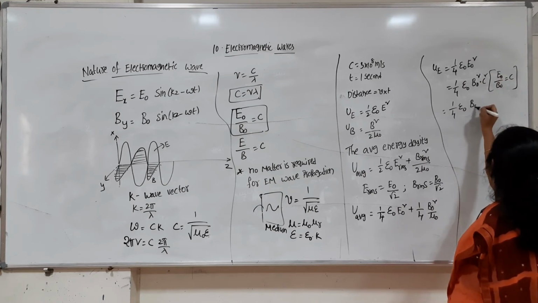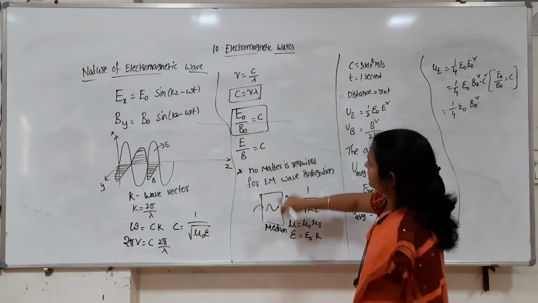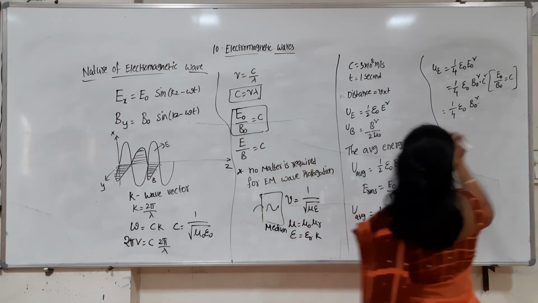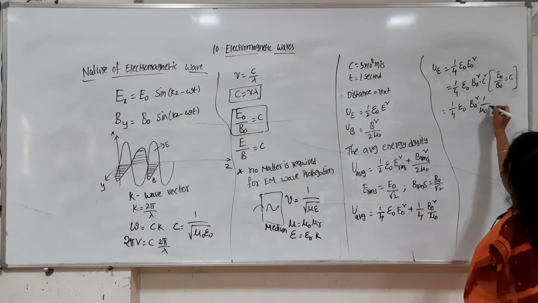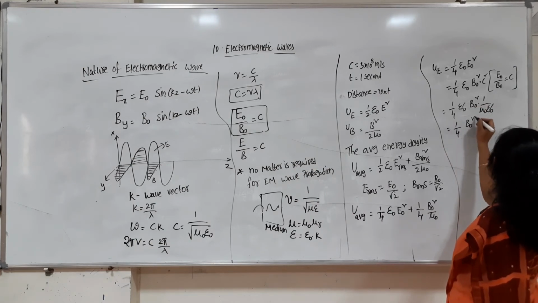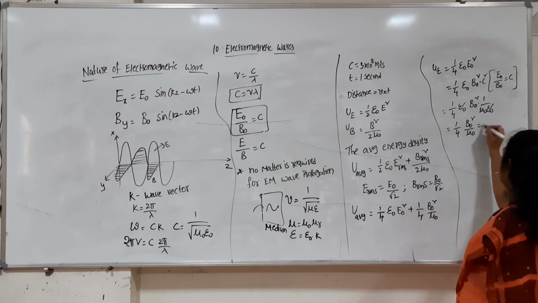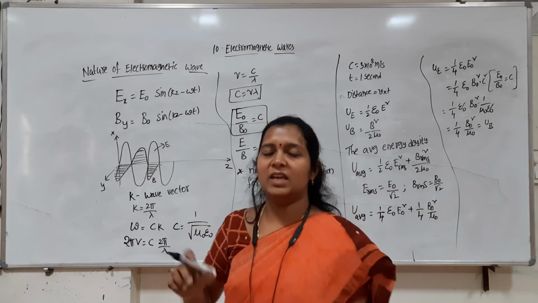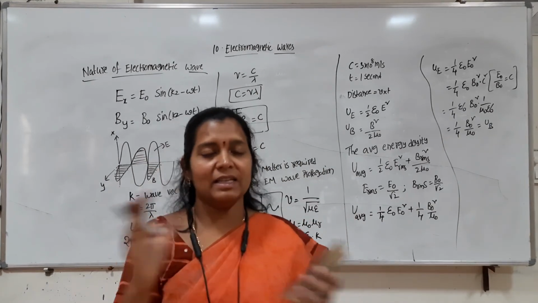What is C here? C equals 1 by square root of mu naught epsilon naught. So C squared is 1 by mu naught epsilon naught, and epsilon naught gets cancelled. So this is 1 by 4 B naught squared by mu naught. It shows that the average electrical energy density and the average magnetic energy density are equal.